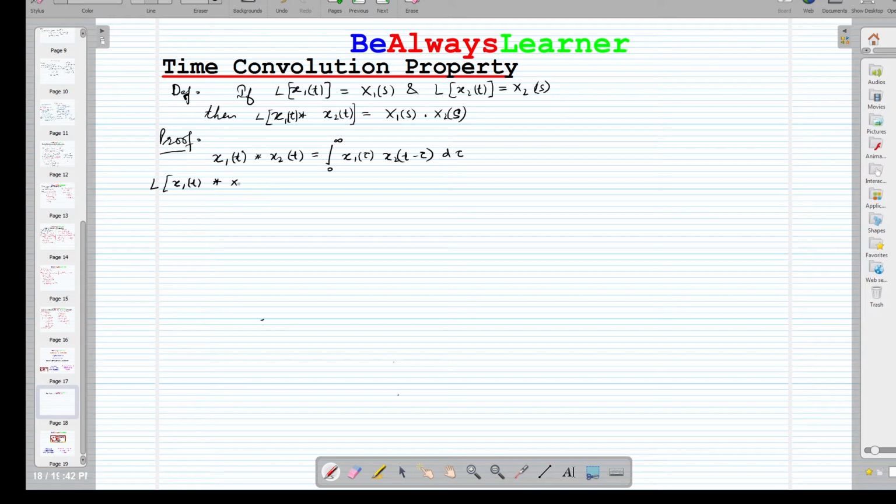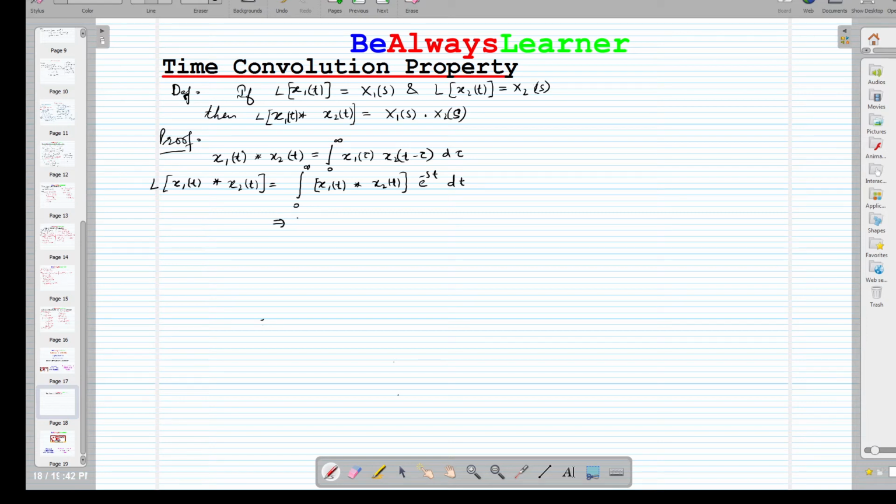x1(t) convolved with x2(t), that is the integration from 0 to infinity of x1(t) convolution with x2(t) in the bracket. By definition of Laplace we can multiply with e raised to the power minus st and dt. By definition we can write.